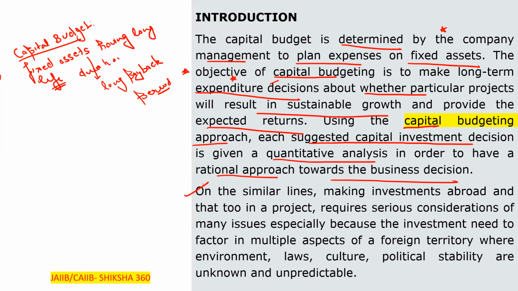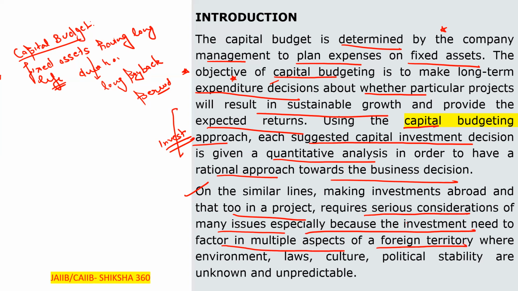On similar lines, making investment abroad. Clear? So this is regarding the investment in India. Similarly, making investment abroad in a project requires serious consideration of many issues, especially because the investment needs to factor in multiple aspects of a foreign territory. Clear?